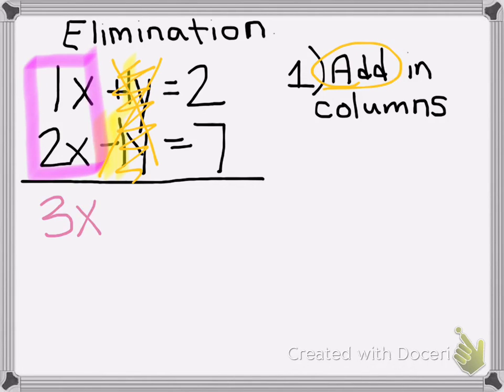And then we're going to bring down the equal sign. So that equals, and you add the letters. So then once you get to the letters, you add 2 plus 7, and you get 9.